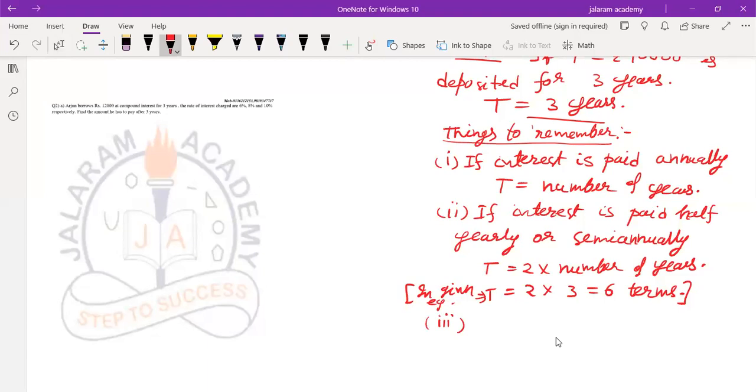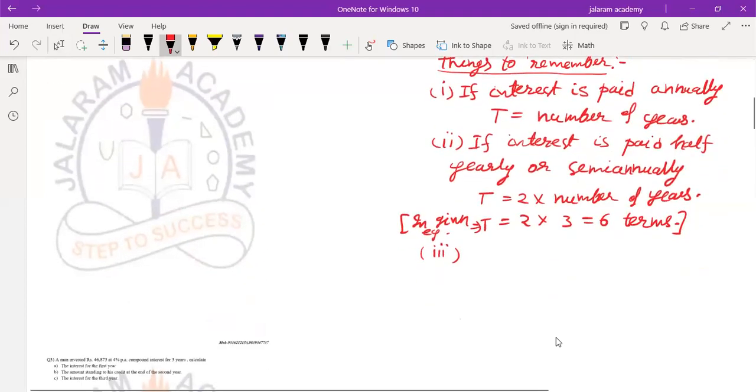it is written that if interest, I'm writing also, you have to also write in your notes. Make a separate notebook for the notes. Whenever your exams are there, if you read the notes once and start solving the questions, they will help you a lot. So prepare the notes in proper writing.